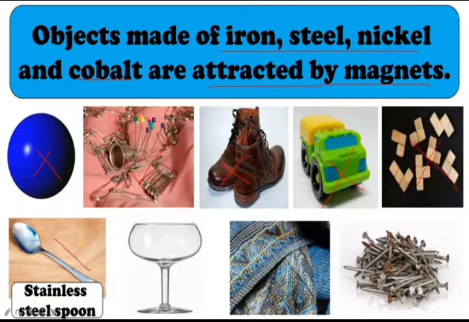Does the stainless steel spoon contain iron, right? Does it contain iron? No. The stainless steel spoon does not contain iron, so it is also not attracted by the magnet. In the next case, it is a glass, which does not attract. And finally you can see the iron nail, which is attracted by the magnet.